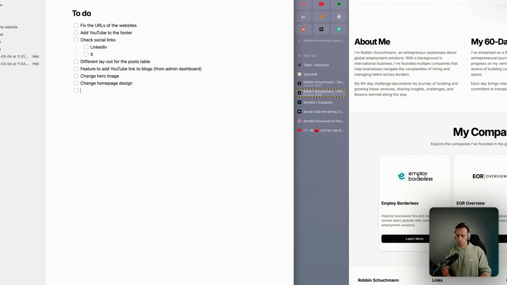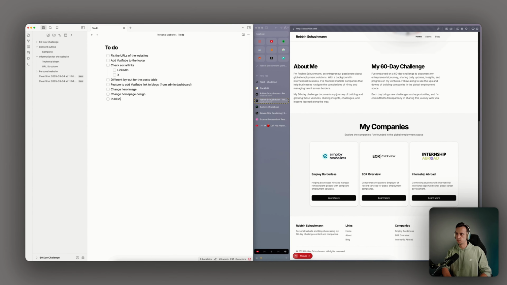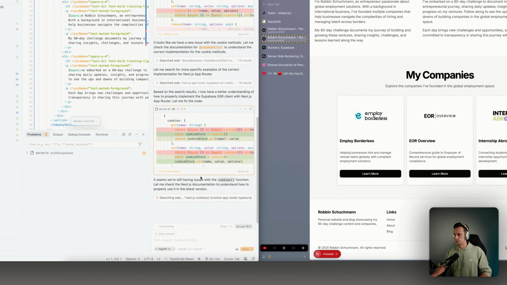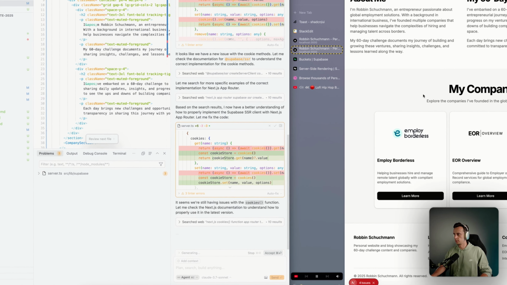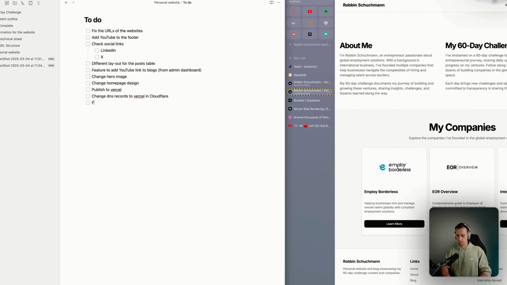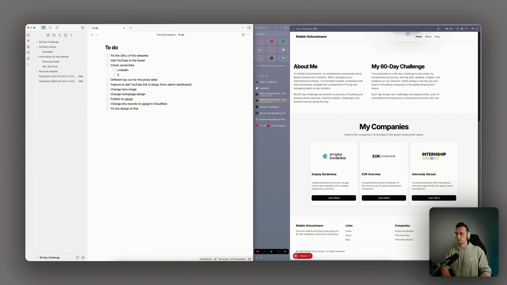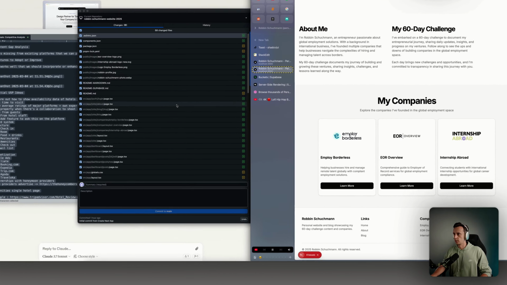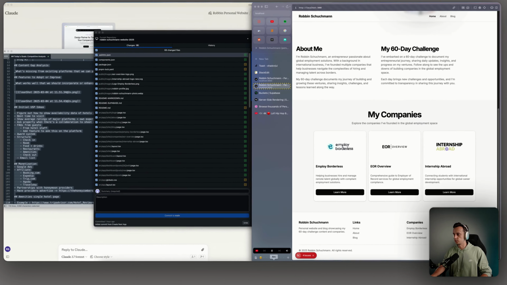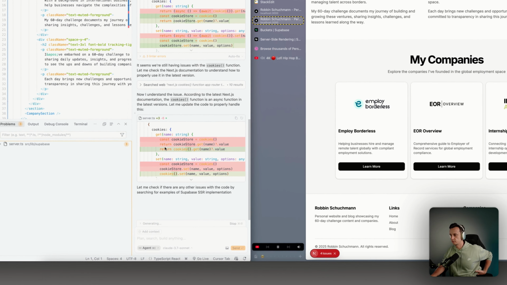And then also tomorrow we just publish to Vercel, change DNS records to Vercel in Cloudflare. This is still trying to fix it. Then the company cards. Fix the design of the company cards. Yeah, and then I think that's it for today. Let us just fix this right now.